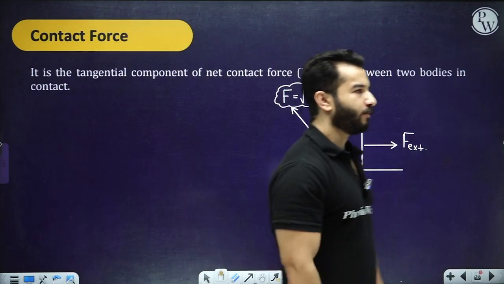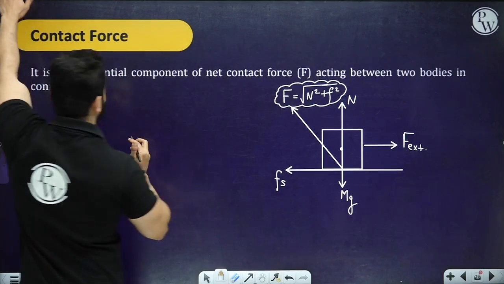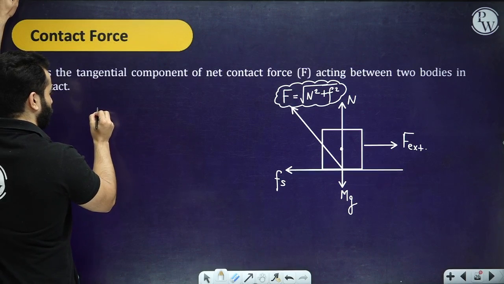All right, so hopefully everything is clear. Now you can play with this formula as much as you want.